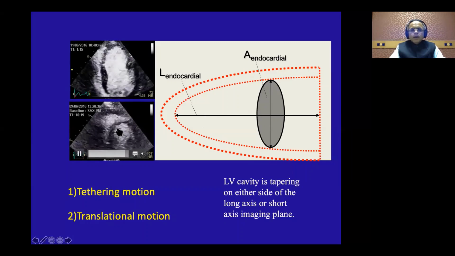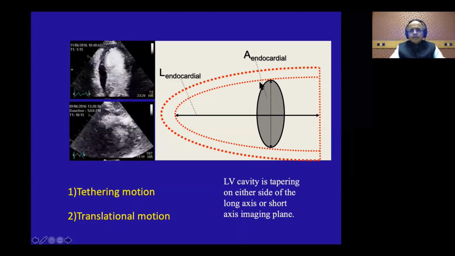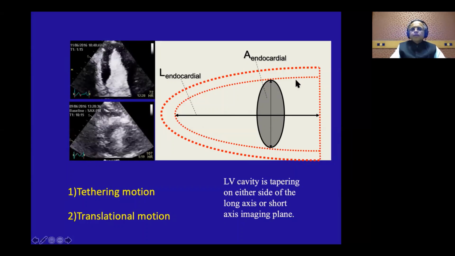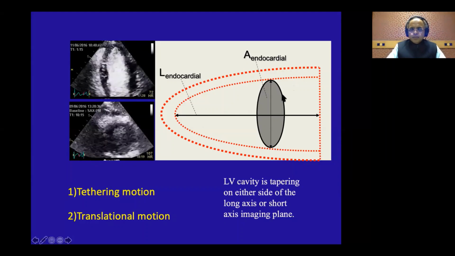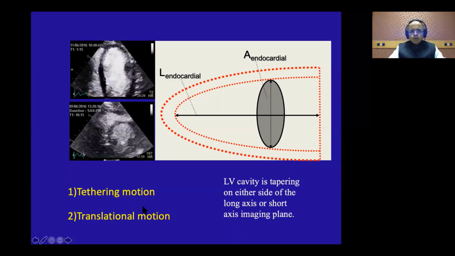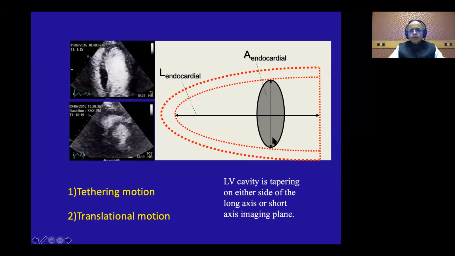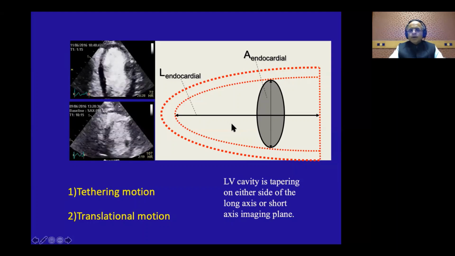So the endocardium I am seeing here and the endocardium coming closer to me may not be from the same slice. It may be lower down also. So it depends upon the through plane motion. And this through plane motion can happen because of respiration or because of the cardiac motion also. This is called translational motion. So this can happen because of the cardiac movement of twisting, also because of the respiratory motion.